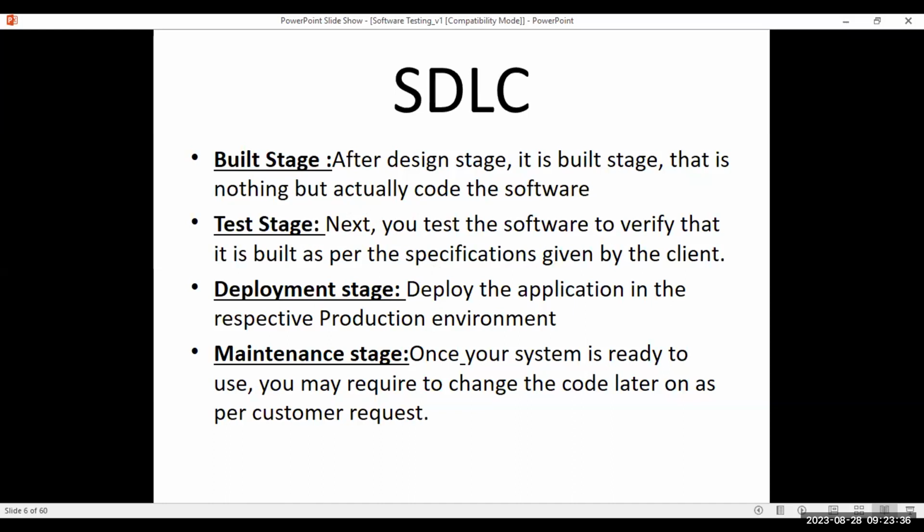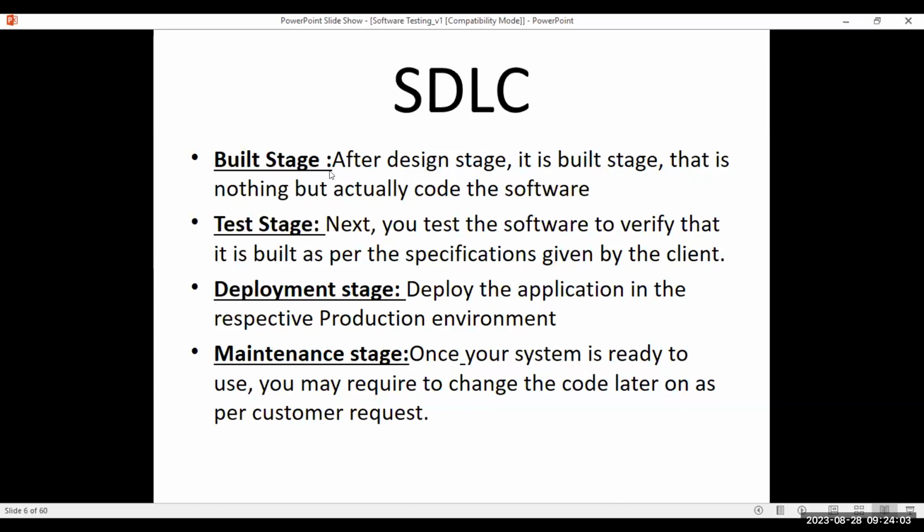Next, your documents are ready. Again, testers have to write your test cases and all. You have to plan your testing, design the test cases based on the SRS documents. You have the documents in your hand and you will start writing the test cases here, and then start testing from this stage. Once testing is done, we'll see software test lifecycle later.